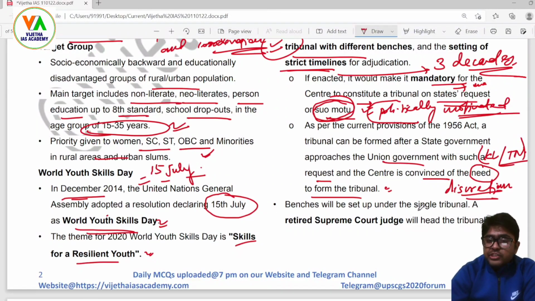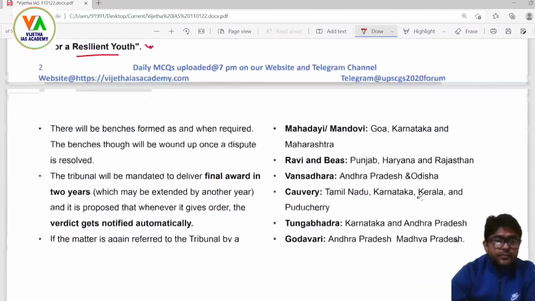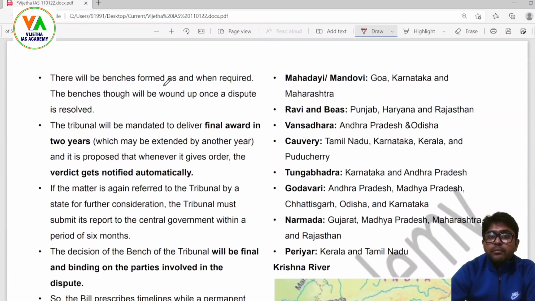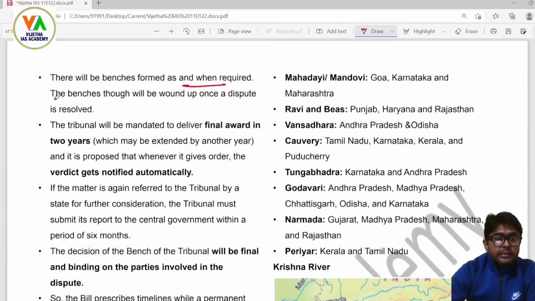Now, benches will be set up under the single tribunal. A retired Supreme Court judge will head the tribunal. There will be benches formed as and when required. The benches, though, will be wound up once a dispute is resolved.